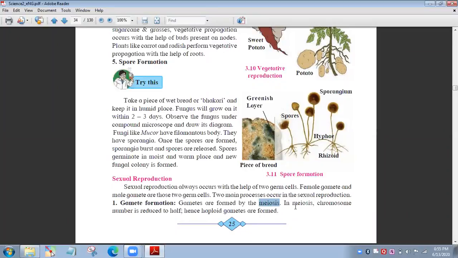So what happens here? Haploid gametes are formed, which means the gamete is divided into half. It is reduced to half, so it is called a haploid gamete. So there are haploid gametes of the male germ cell or male gamete and haploid gametes of the female gamete. So this is the first step, called gamete formation.